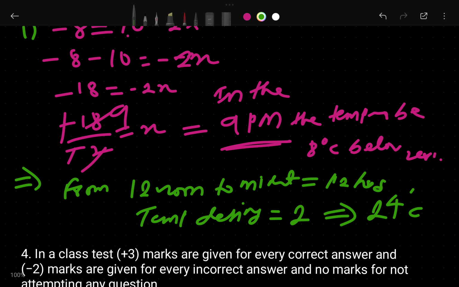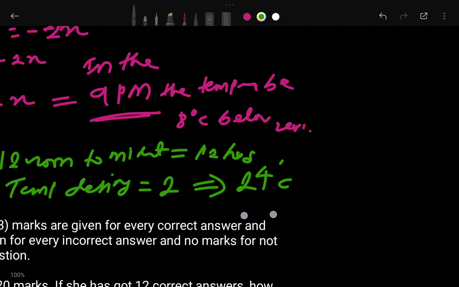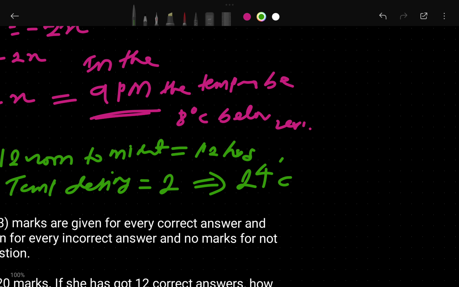Okay, so the temperature is decreasing, at what speed? Minus 24. And then what is the temperature at midnight? The midnight temperature is 10 degrees and right now it is going to be 24 degrees, so when you subtract, this is minus 14 degrees Celsius.